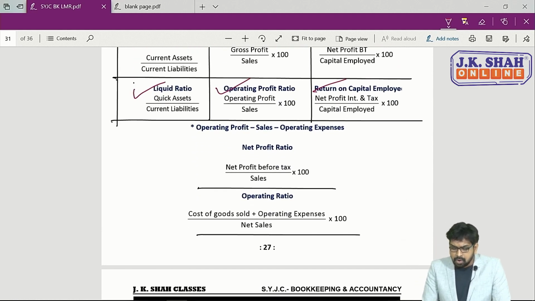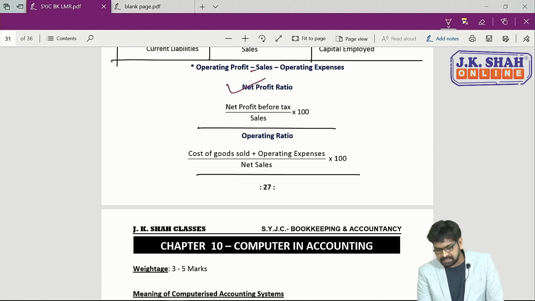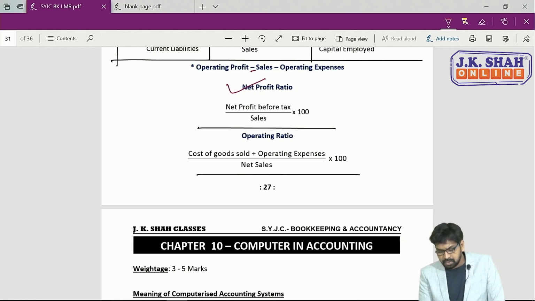Next, operating profit. What is operating profit? Sales minus operating expenses. So operating profit is equal to sales minus operating expenses. So here, net profit ratio. So net profit before tax divided by sales into 100. Operating ratio is cost of goods sold plus operating expenses divided by net sales into 100. So this is operating ratios.